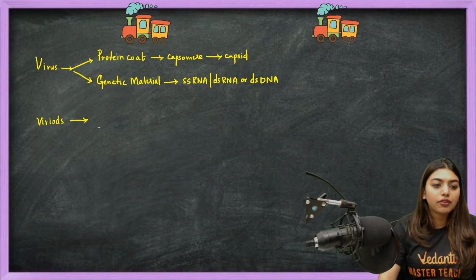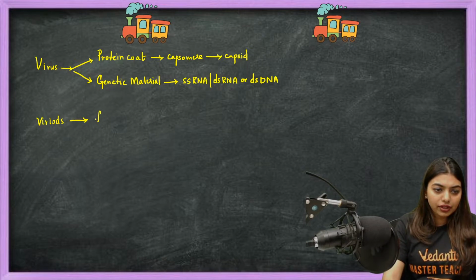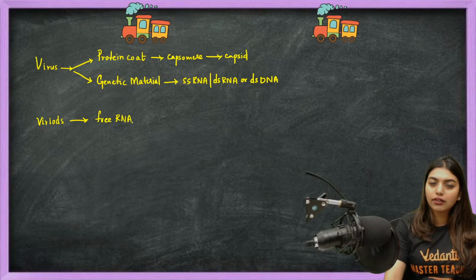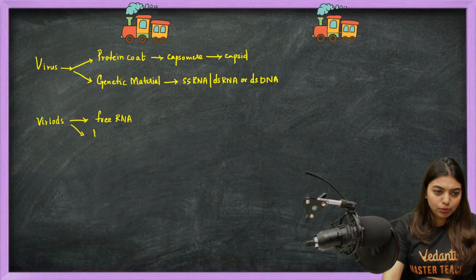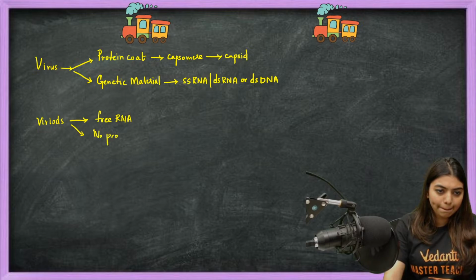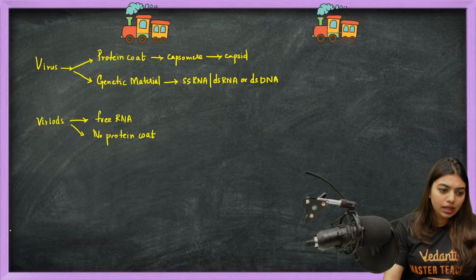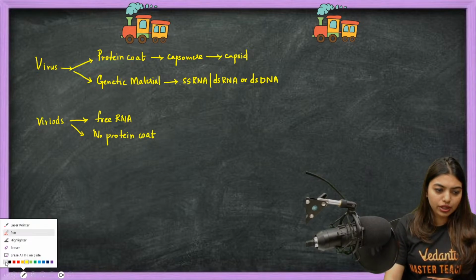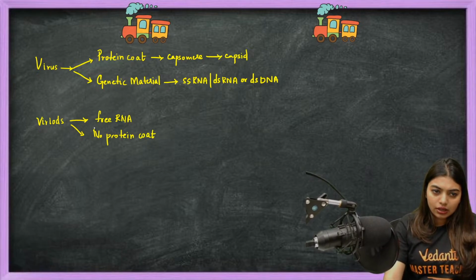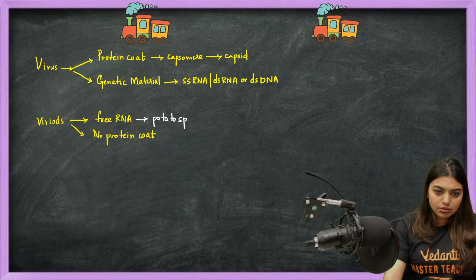Viroids are actually free RNA. They do not have a protein coat. Since they do not have a protein coat, they also cause problems, like they cause potato spindle tuber disease.